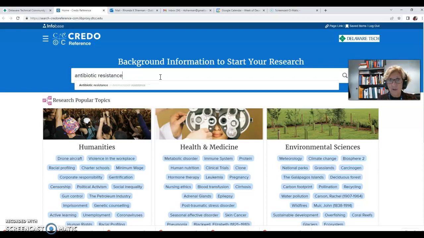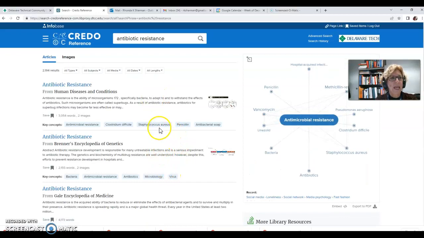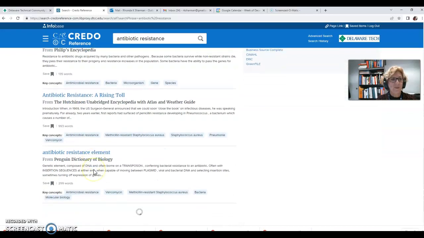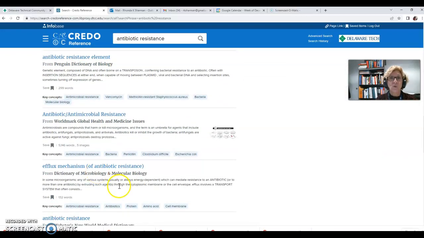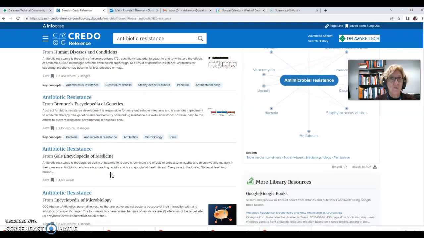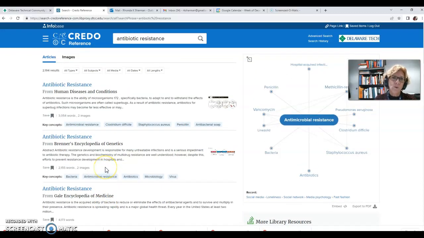We'll try something general like this rather than antibiotic resistance in farm animals. We'll just start with antibiotic resistance. And you'll see quite a few articles that are dealing with this particular topic. You're going to need to look through them to find ones that are suitable for what you are trying to find. So we want to focus on our research question, which is whether farms should be banned from using antibiotics